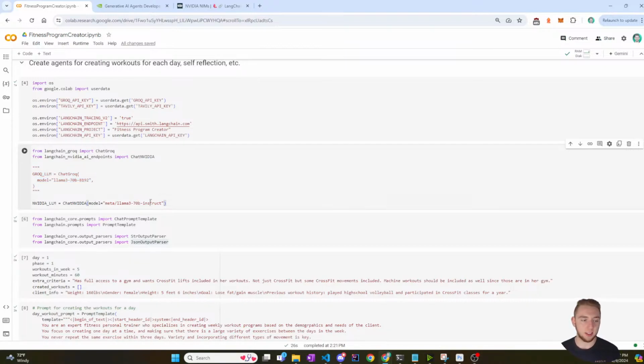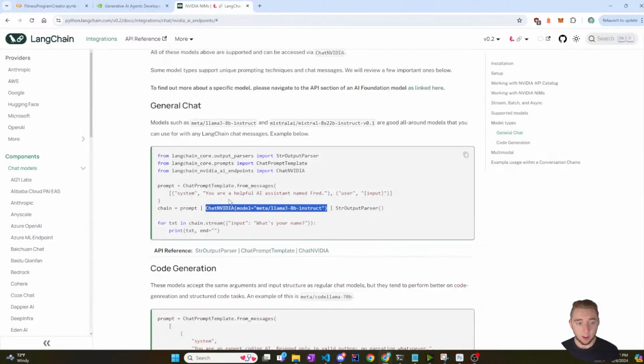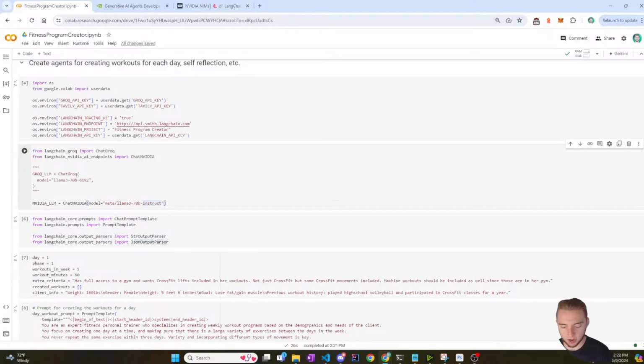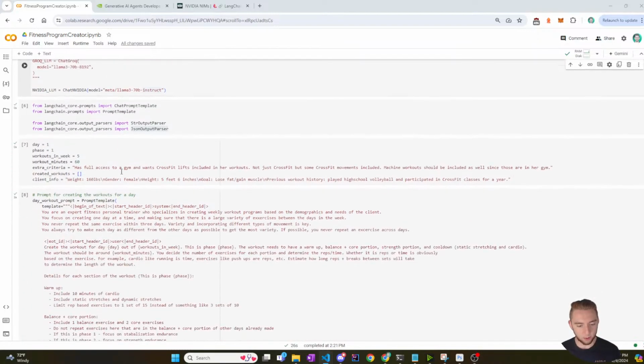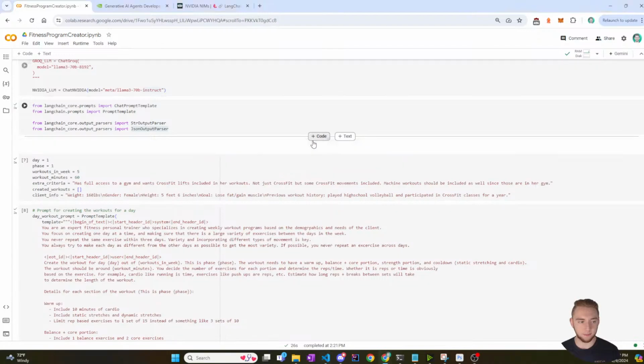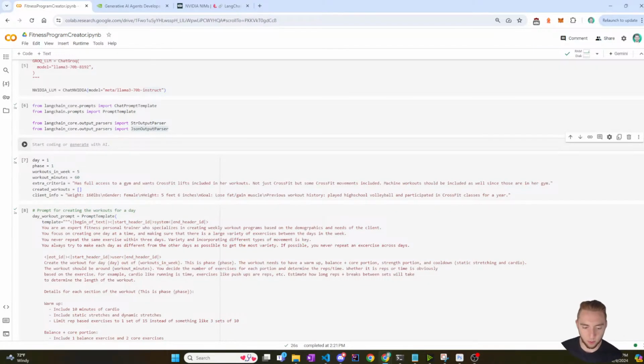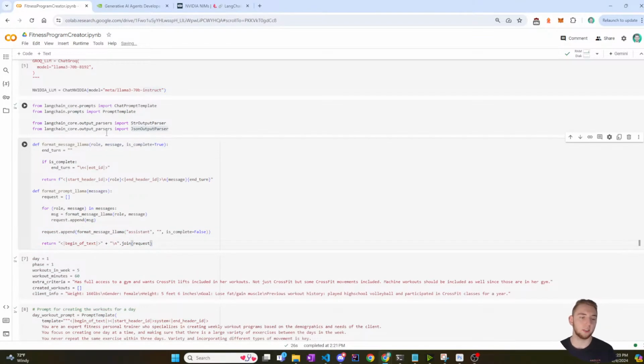So anyway, I've got the Chat NVIDIA LLM, and so now I'm ready to actually build up that prompt. This is where I have to take in the code that I have from the other project that I am working on. What I'm going to do is first make a function that is specifically for formatting things for Llama in the old way. I'm going to have this available so that I can still use it if I want to use Grok. So format message llama and then format prompt llama.